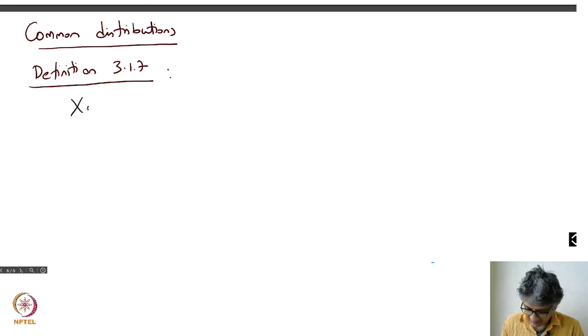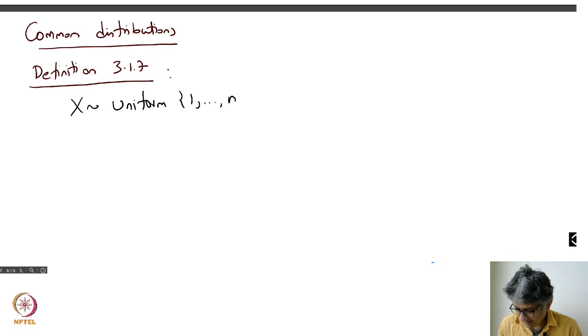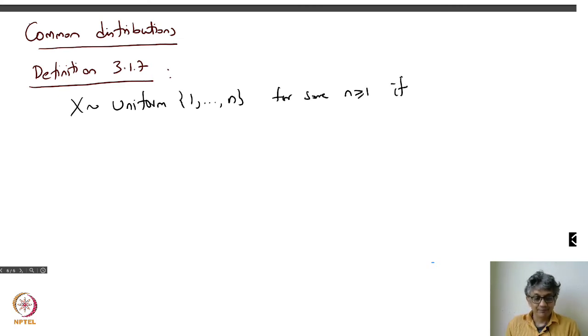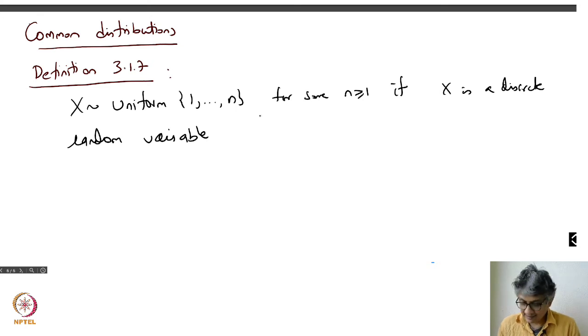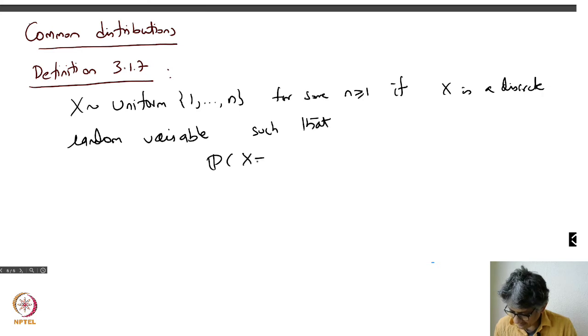I'll say X is uniform on 1 up to n, for some n bigger than or equal to 1, if the following happens. If X is a discrete random variable such that the probability of X equal to k is 1 over n for all k from 1 to n.